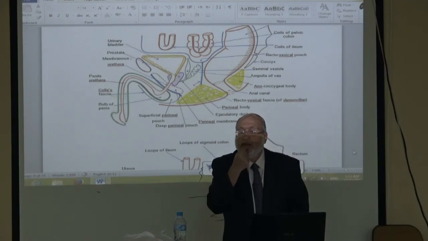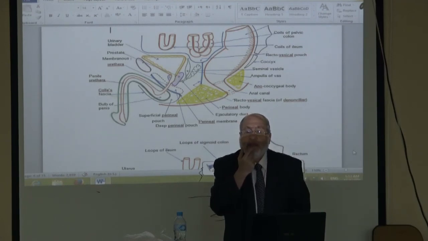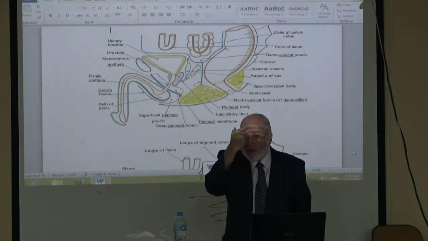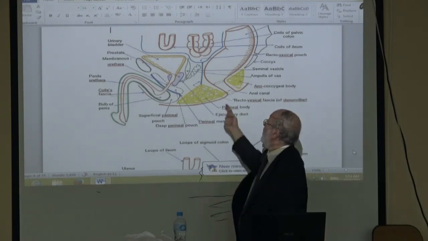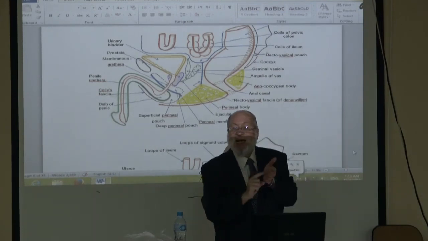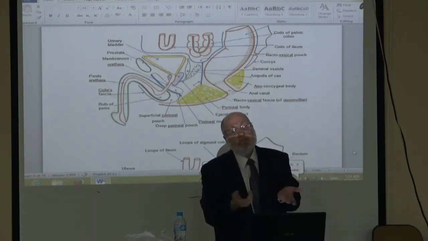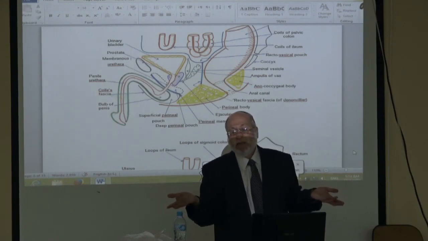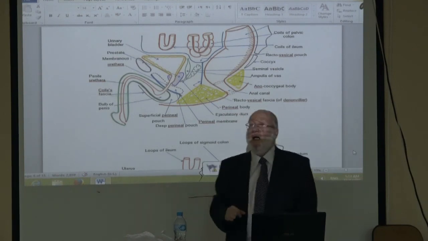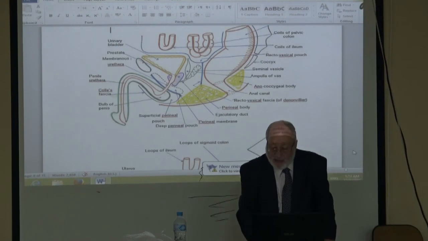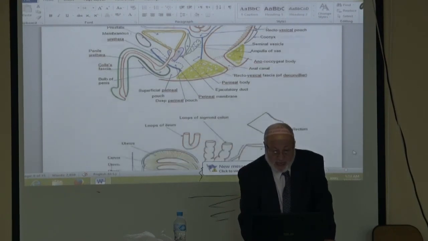Soft like the lip, firm like cartilage, hard like bone. If you palpate the wall of the anal canal or rectum and touch a hard area, this hard area is malignancy. These are the structures felt by PR examination in male.